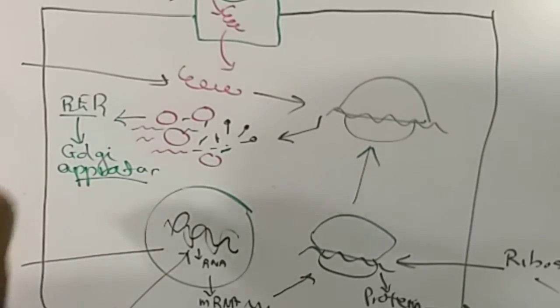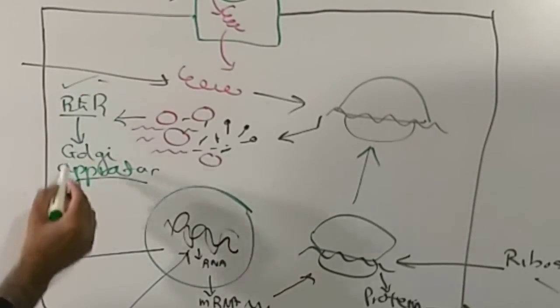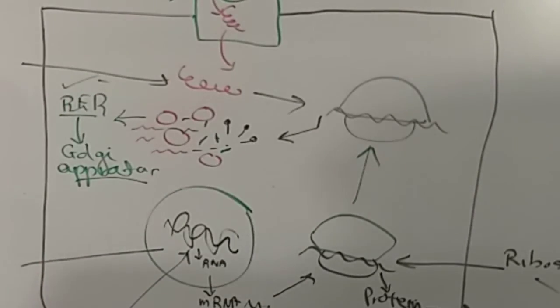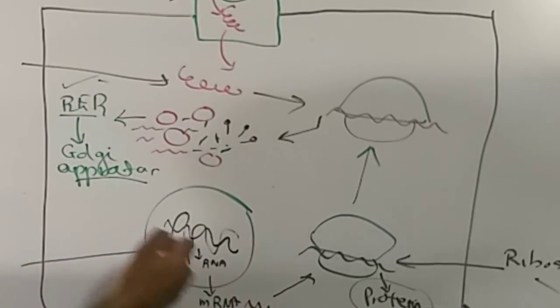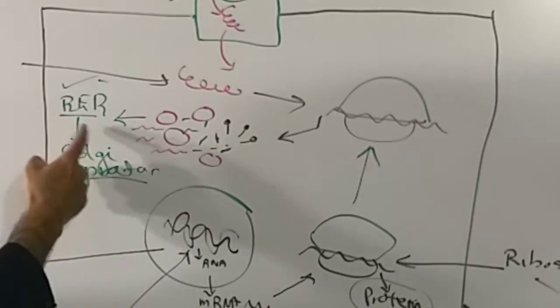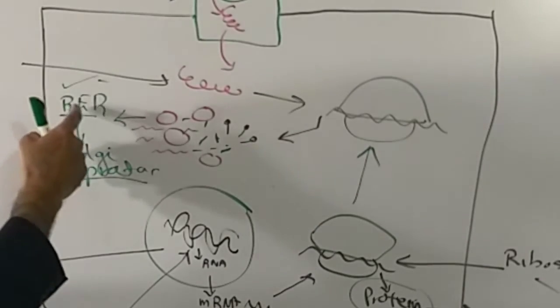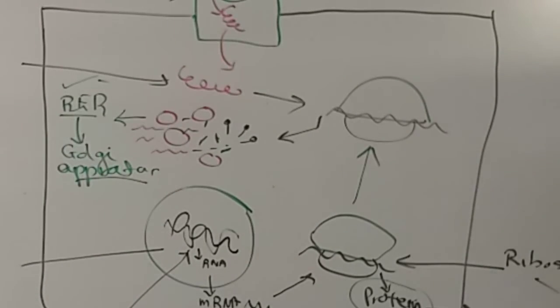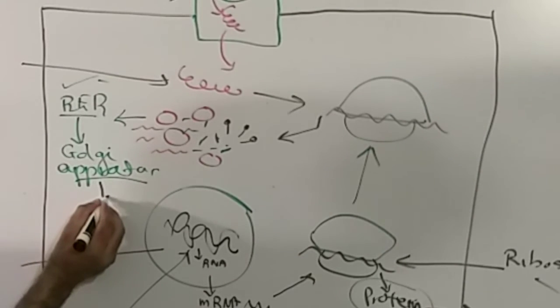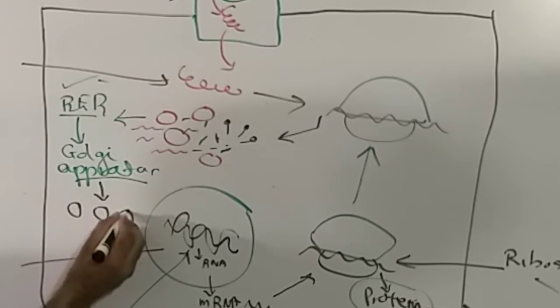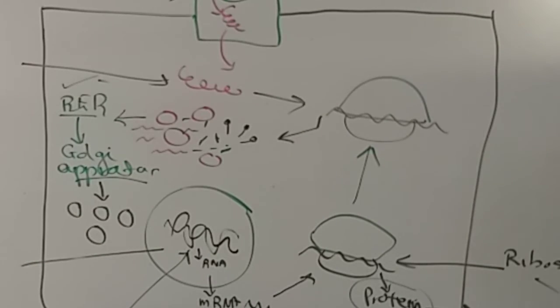This is a machinery of our body, rough endoplasmic reticulum and Golgi apparatus, which generally, whenever a protein is generated by the ribosome, it assembles those components or amino acids or polypeptides into a structure of the protein. So this is what normally this Golgi apparatus and rough endoplasmic reticulum machinery does. But here it assembles the components of the coronavirus and gives them a particular form of the coronavirus itself, which we call the virion. So a lot of virions are produced.